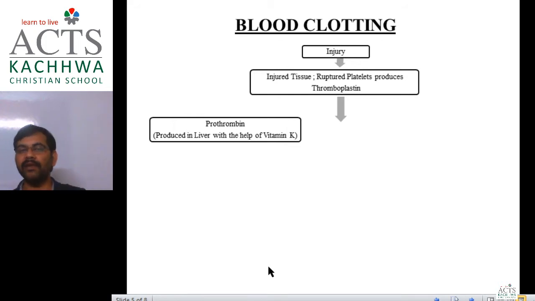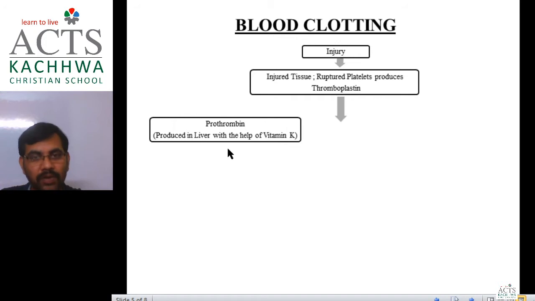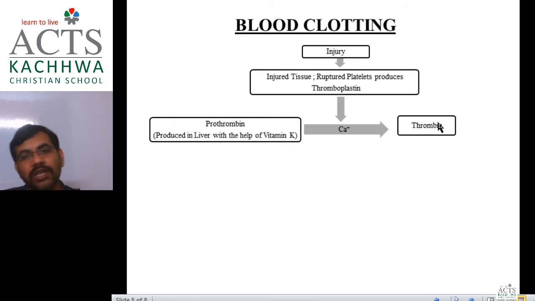Prothrombin is produced by the liver with the help of vitamin K, and it is added in our blood. This prothrombin is inactive until the thromboplastin enzyme works on it. Now this thromboplastin enzyme works on prothrombin in the presence of calcium and converts it into thrombin.